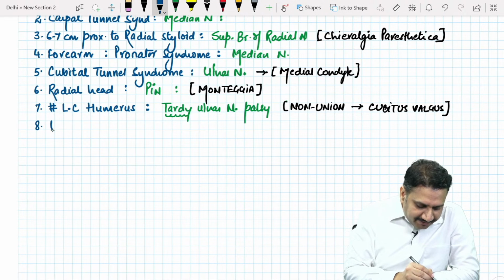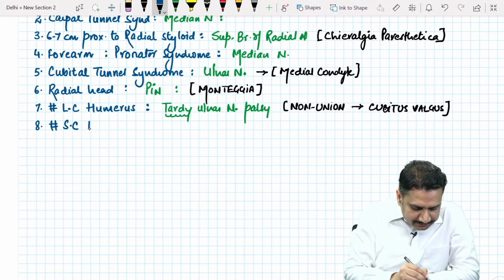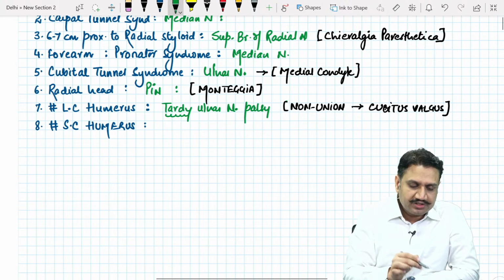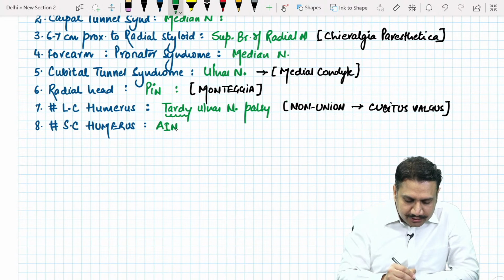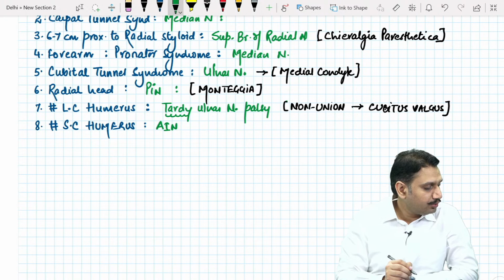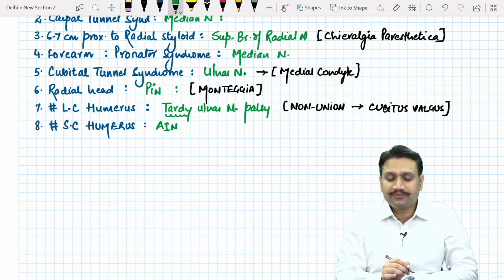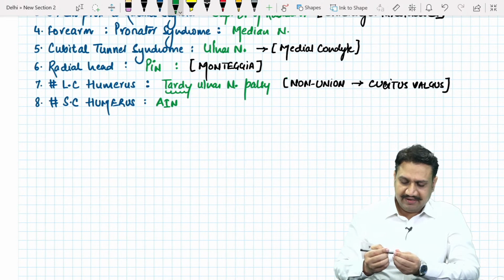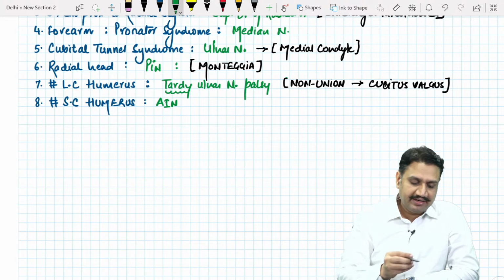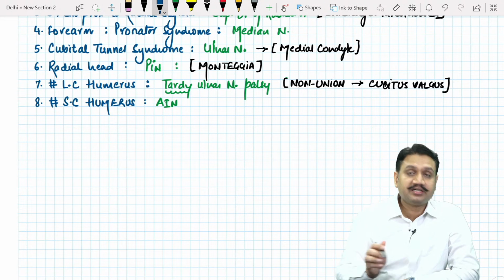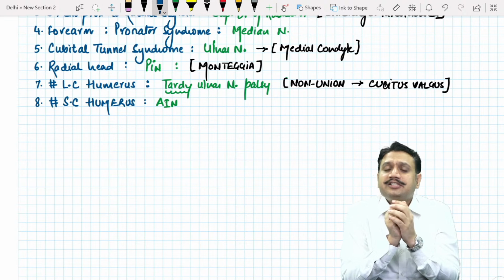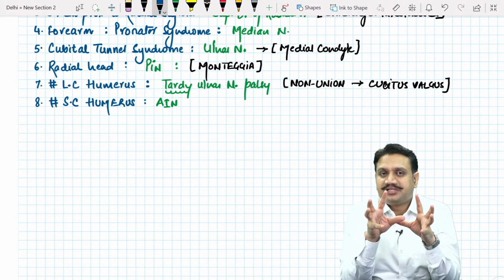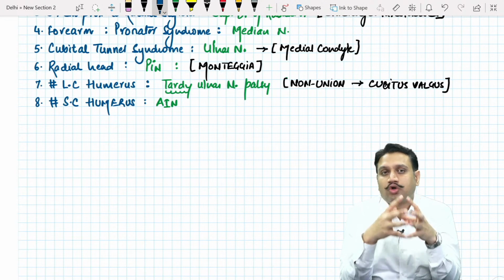Then number 8 is fracture supracondylar humerus. Which nerve is most commonly involved in the fracture supracondylar humerus? The anterior interosseous nerve, which is a branch of the median nerve. The AIN is a branch of the median nerve. So please remember, if they ask you very simply that a patient post-trauma around the elbow area is presenting in emergency,